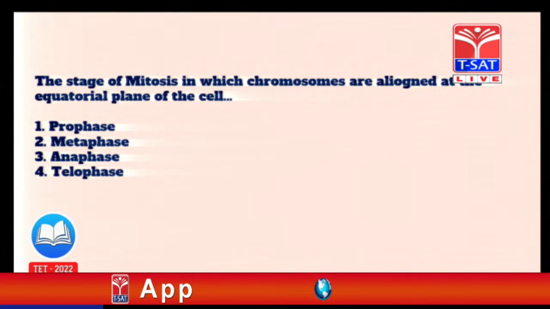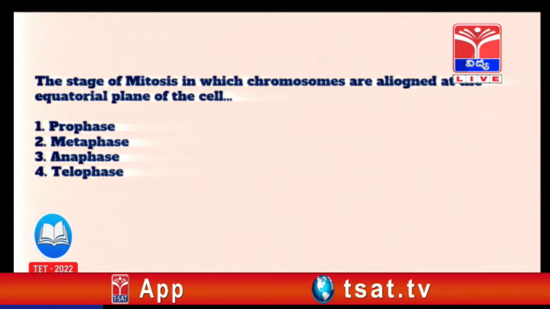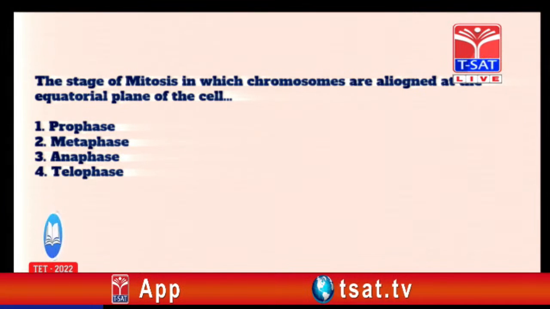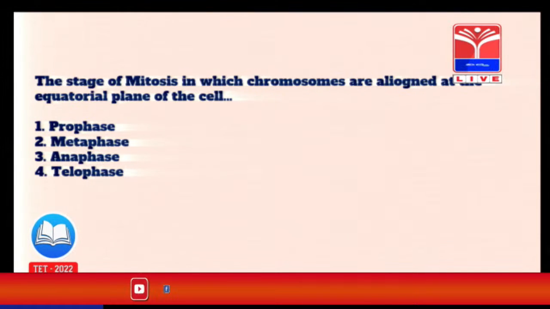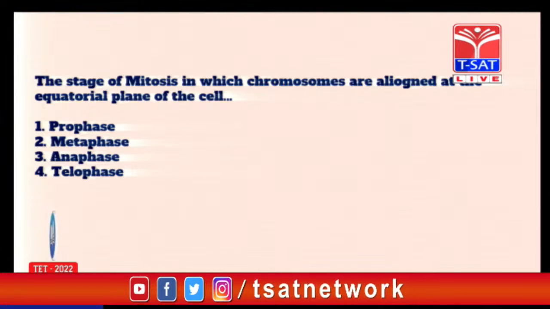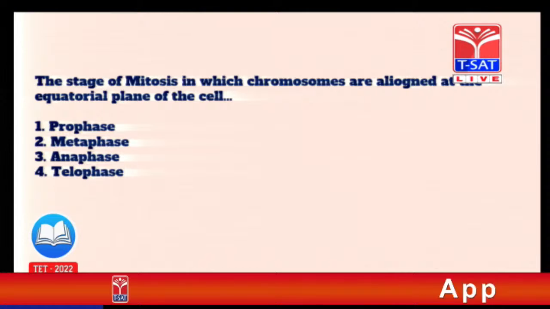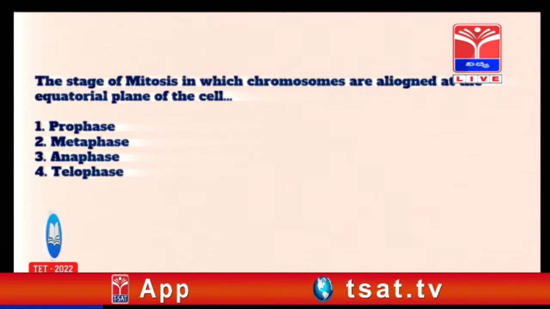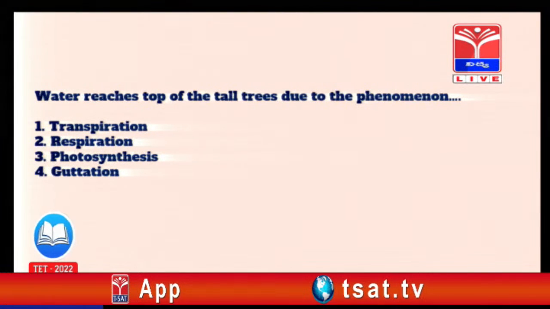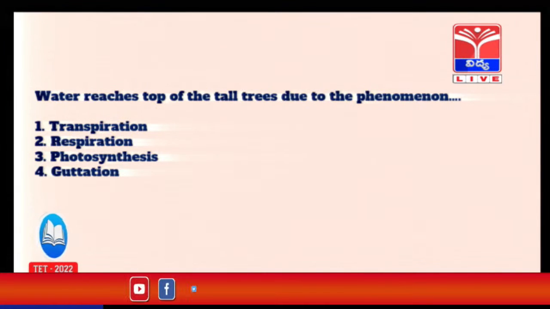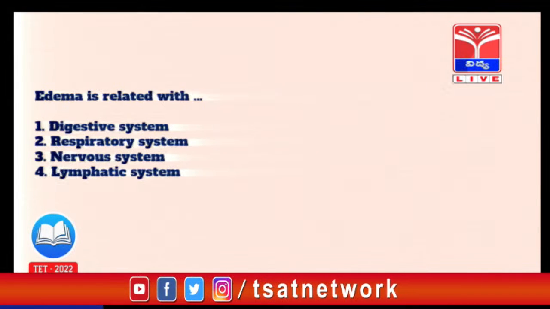One more question. The stage of mitosis in which chromosomes are aligned at the equatorial plane of the cell. Prophase, metaphase, anaphase and telophase. Particularly you are aware of chromosomes all present at the equatorial plane, the metaphasic plate. So that is metaphase. Water reaches top of the tall trees due to the phenomenon. This is the last asked question. Transpiration is the answer.